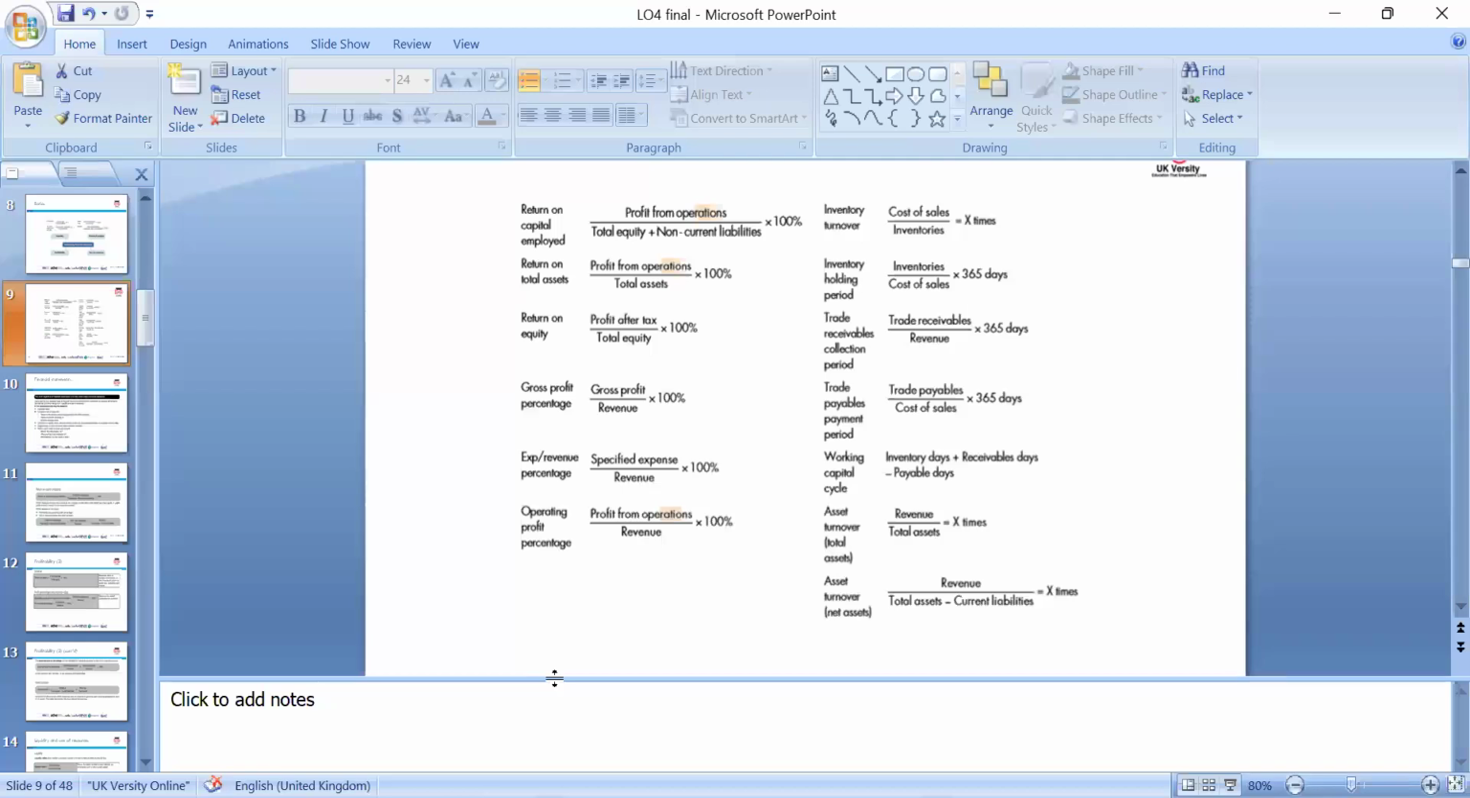Inventory days plus receivable days minus payable days represents the working capital cycle. Asset turnover is revenue divided by total assets. We can look at the asset turnover in net assets, so revenue divided by total assets minus current liabilities. That shows how many times, or what percentage, we turn over. So these are all the ratios.